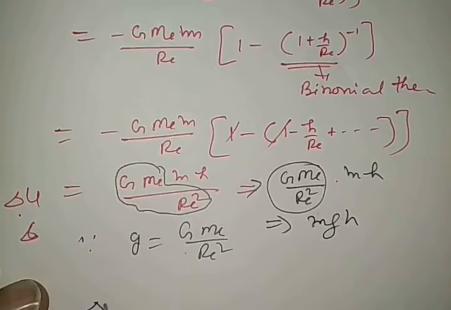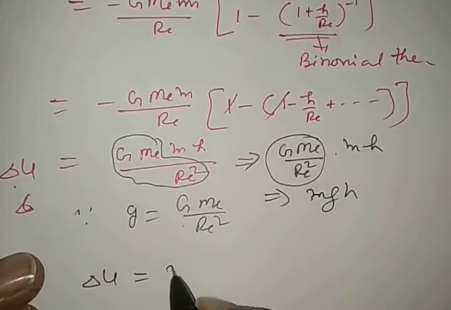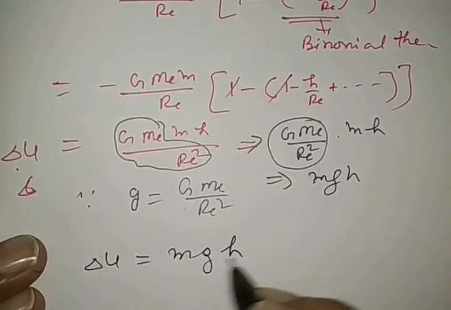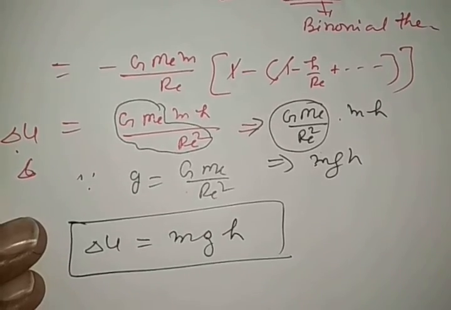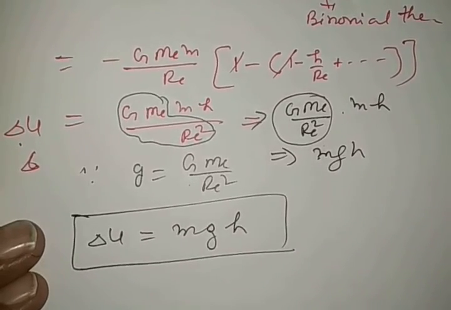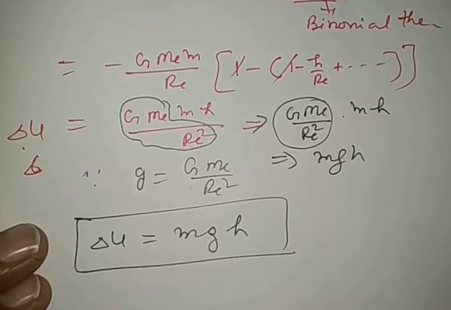So the change in gravitational potential energy is mgh. We know the well-known formula: the potential energy stored in a body at a height h from the Earth's surface is mgh. This is the well-known formula of potential energy.